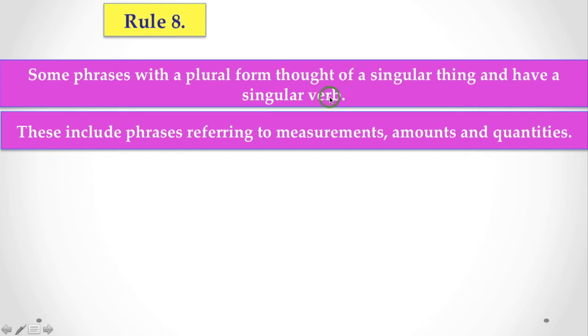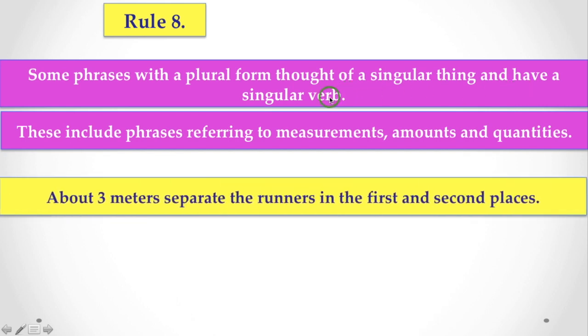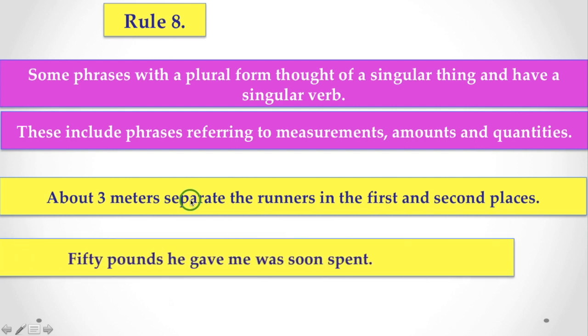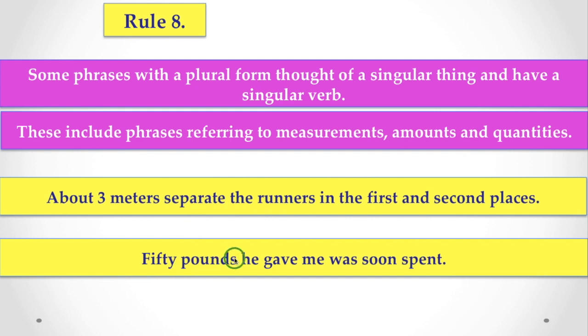a singular verb. For example, about 3 meters separate the runners in the first and second places. Here you find about 3 meters, but the verb is separate, that is a singular verb. Similarly, 50 pounds he gave me was soon spent.